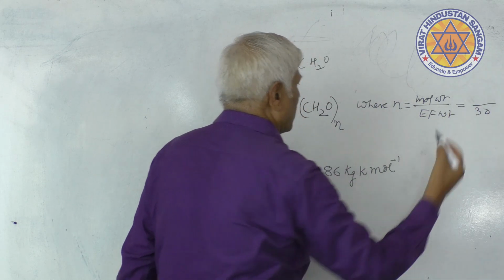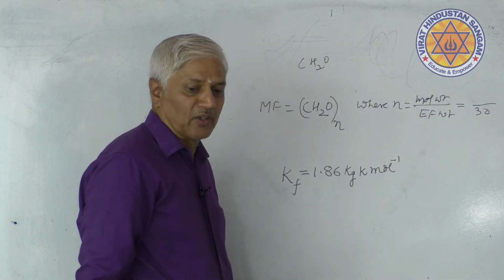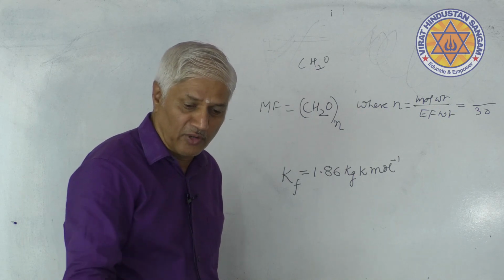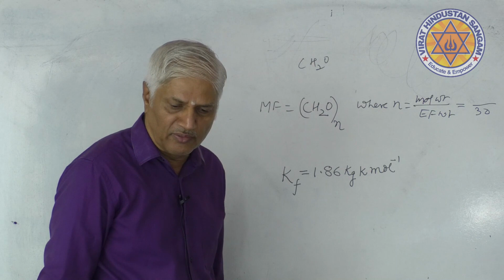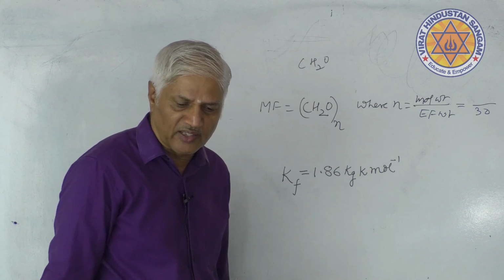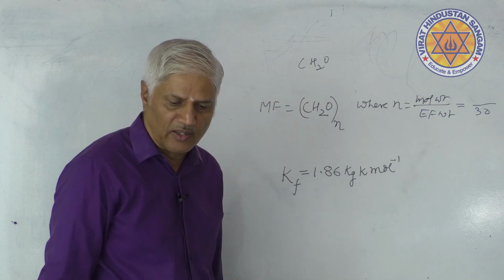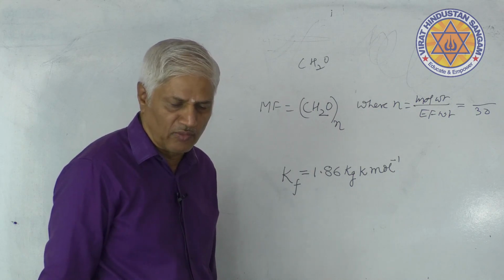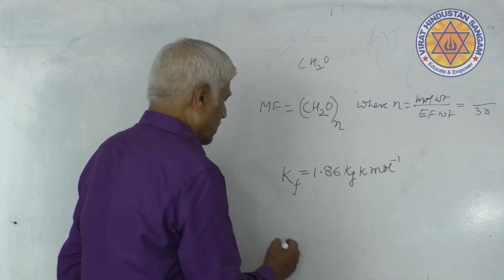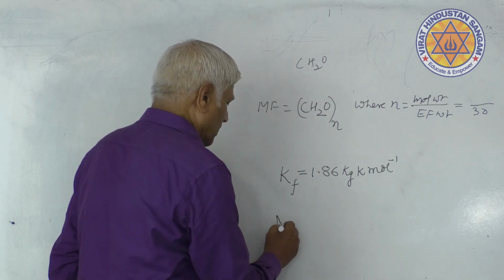But molecular weight we don't know. So to find the molecular weight, you have been given the rest of the data.